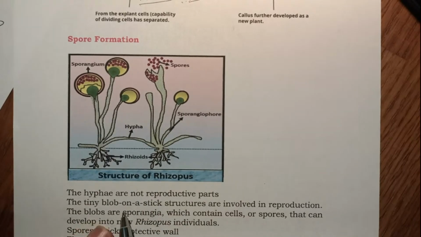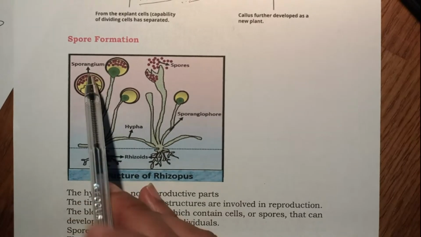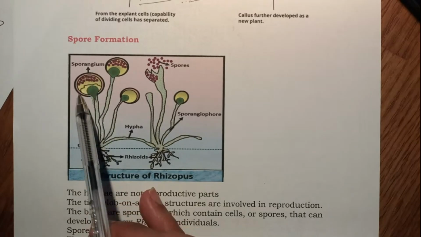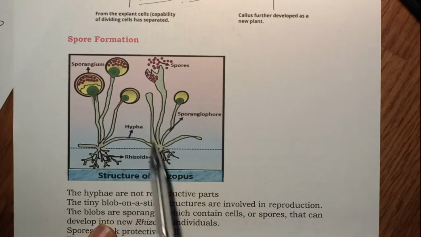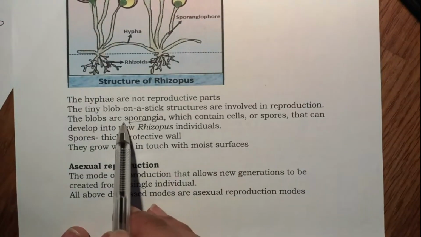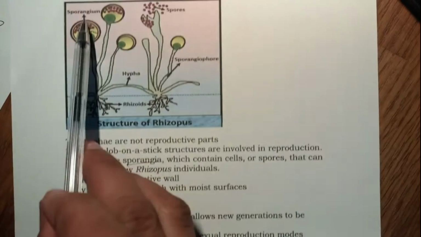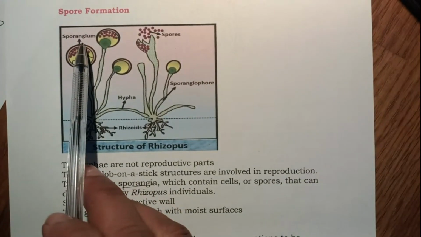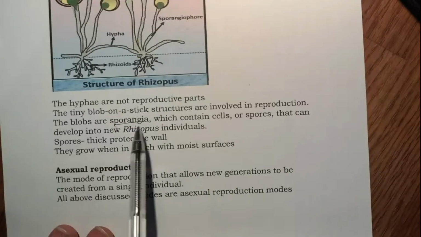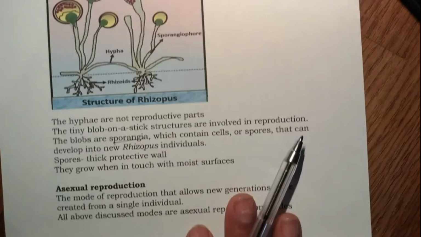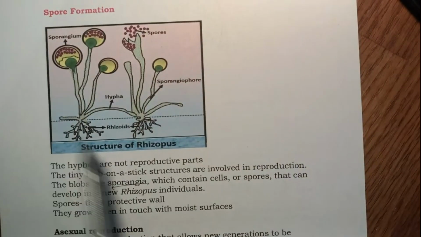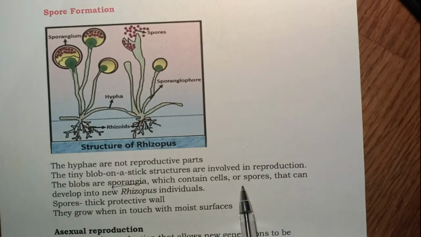The blobs are sporangia, so single sporangium, multiple sporangia. Remember this, single sporangium in this diagram, and multiple sporangia. These contain cells, spores, that can develop into a new rhizopus individual.